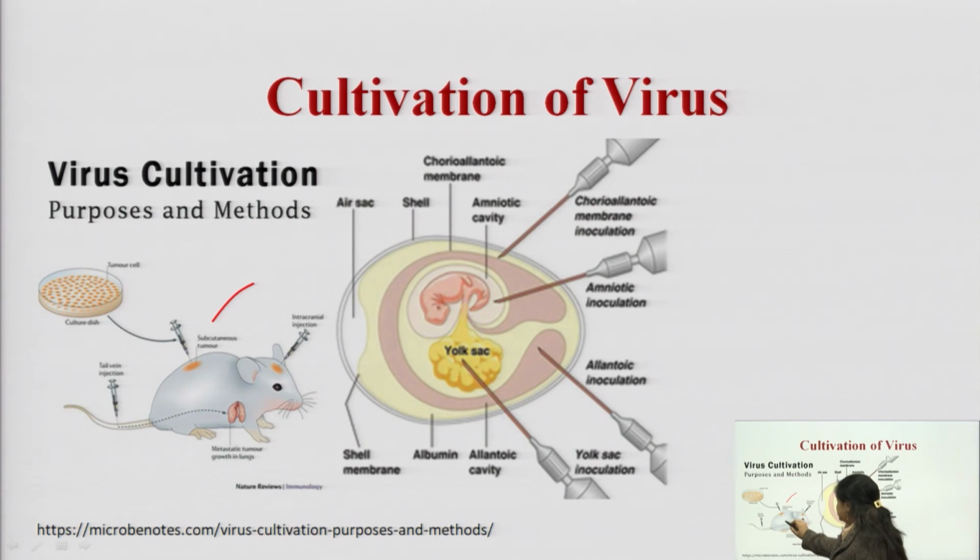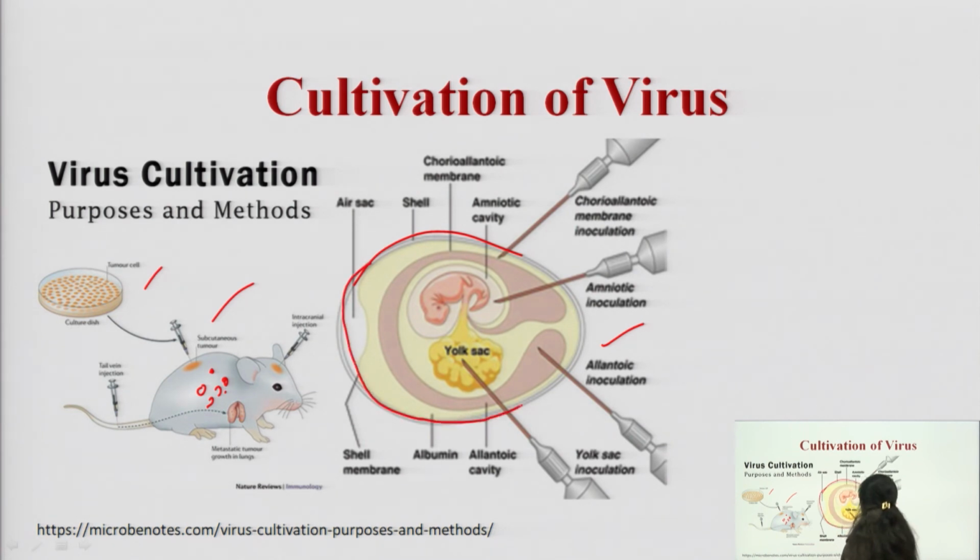We have to inject viruses into the animals, giving a subcutaneous injection. The virus is inoculated into the animals, and in the animals they will replicate. After dissection we can isolate those viruses from the animals. We first inoculate the animal with the virus, they multiply, and after that we dissect the animal and remove the virus. Similarly, we can also inoculate an embryonic cell.